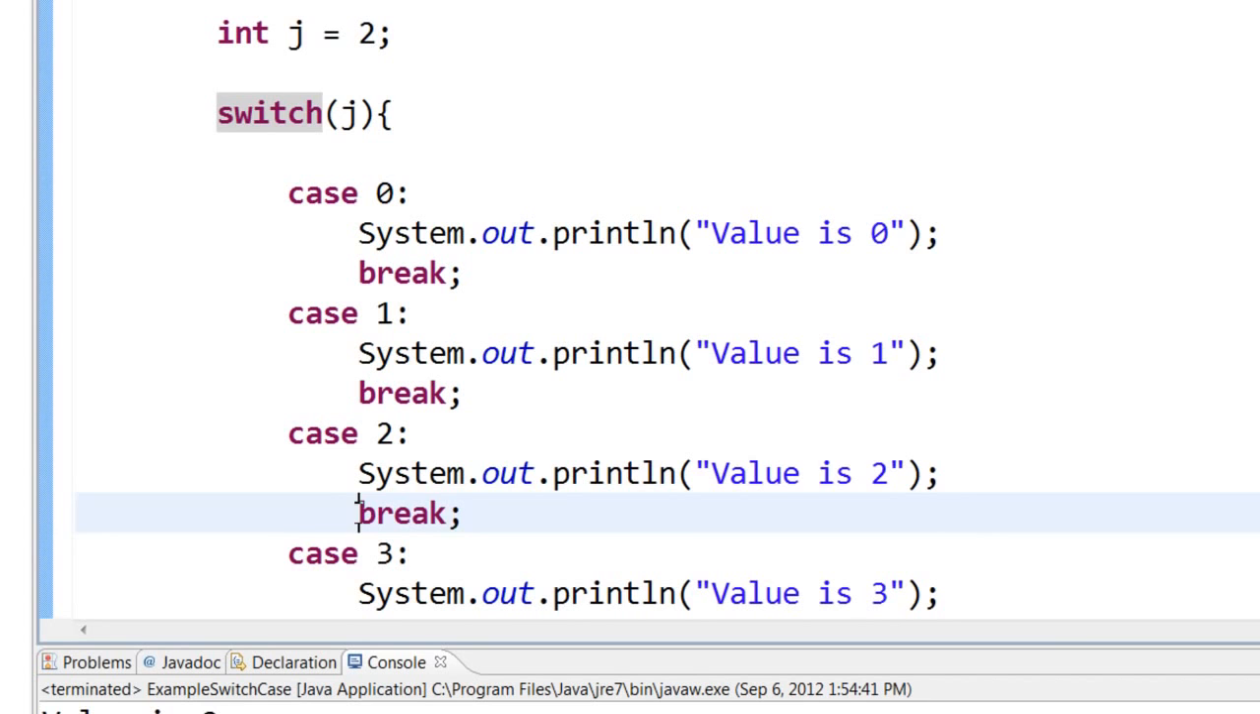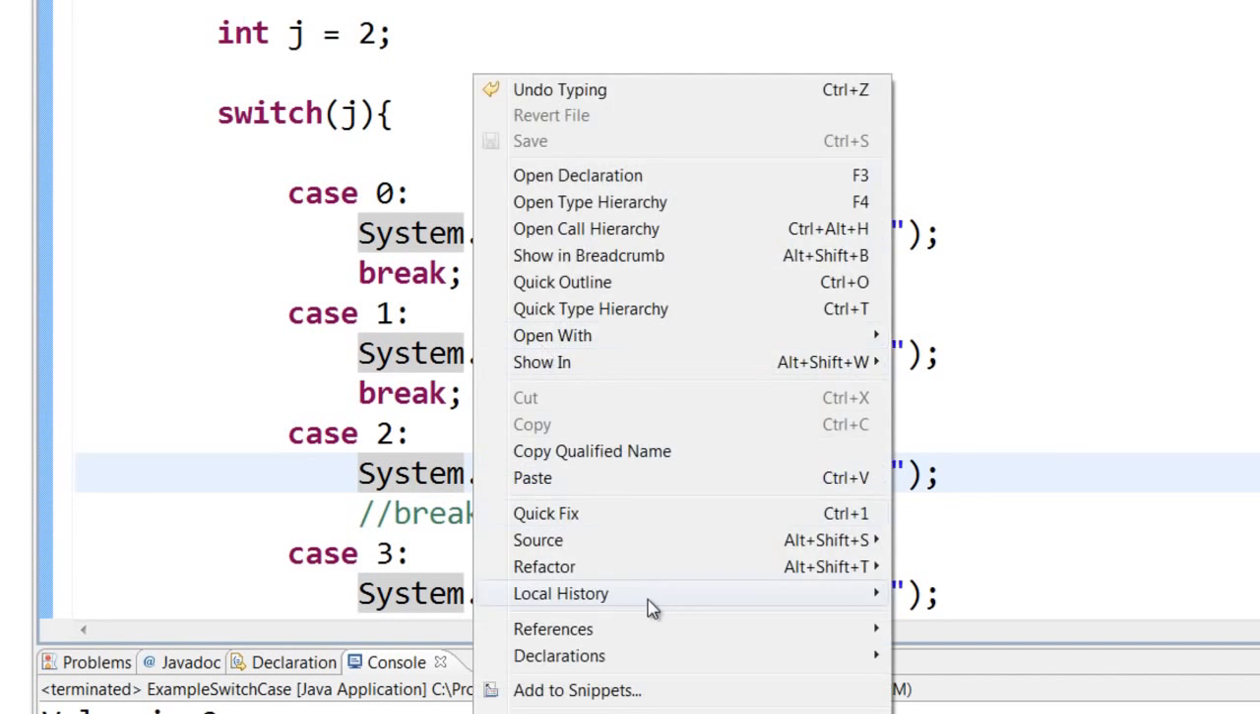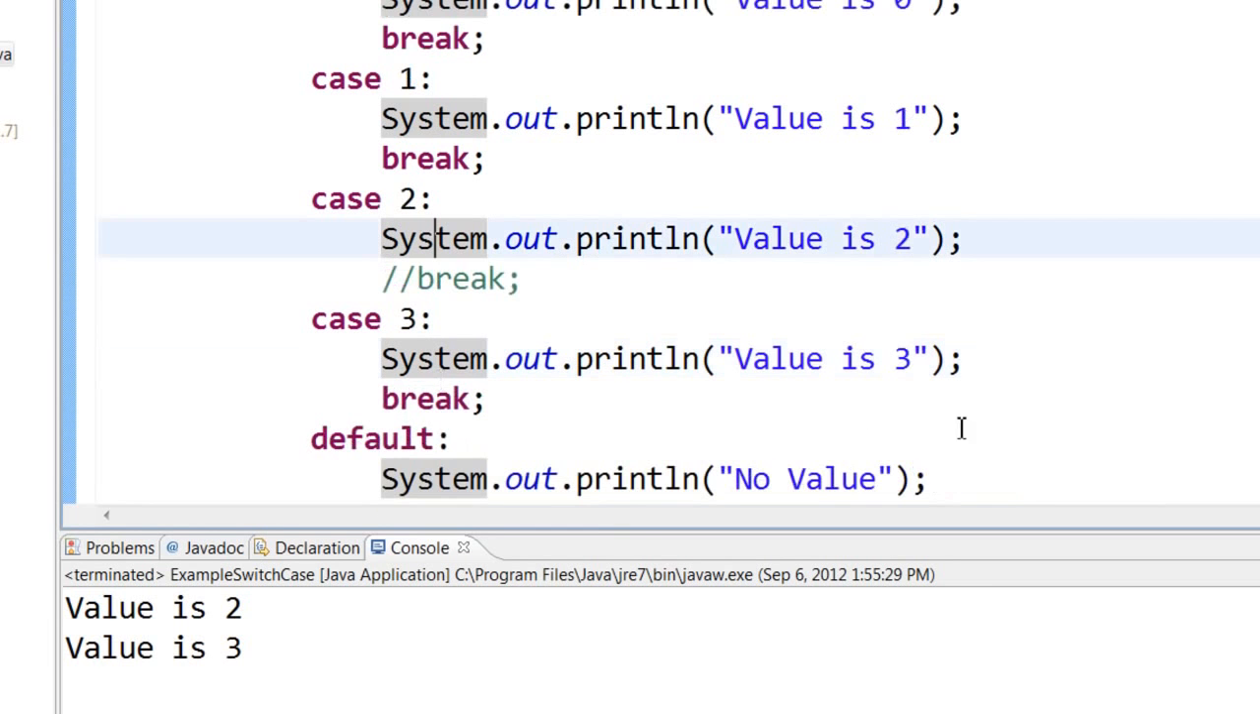If you do not have this break statement, then it will fall down to case 3 and print out value is 3 also. So it will print out value is 2 and value is 3. I can save and run this, right click, run as. Here you can see that if I run this now, value is 2 is printed and then value is 3 is printed, because I had removed the break statement.